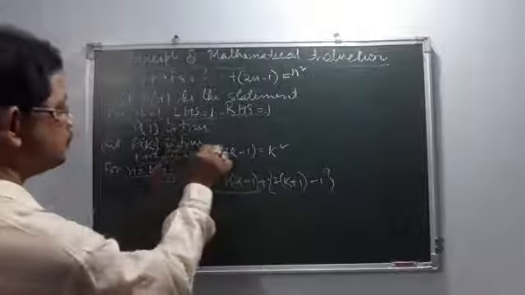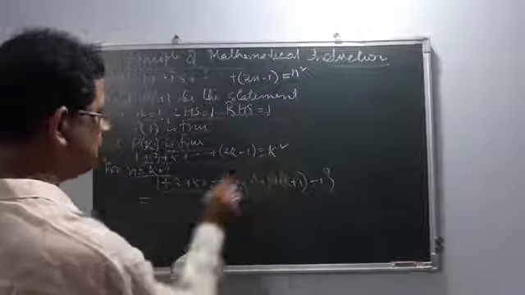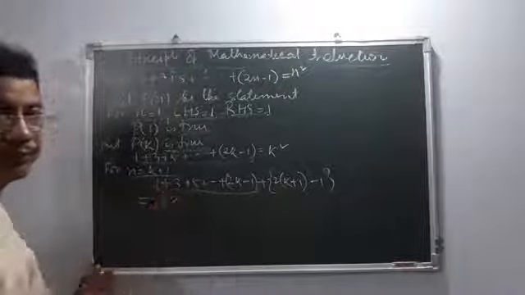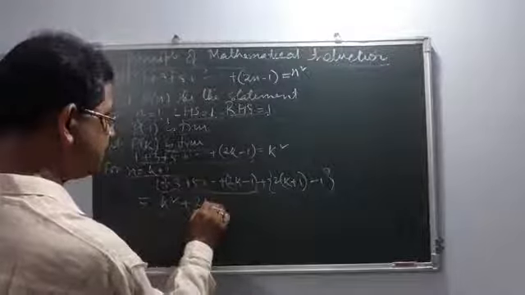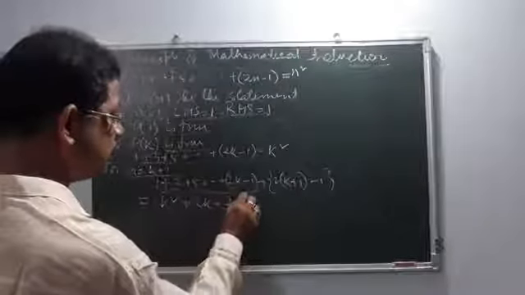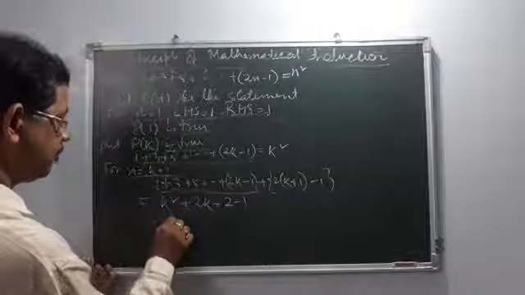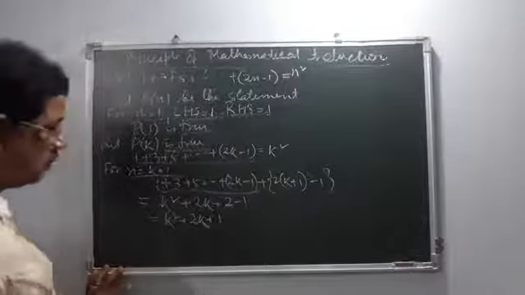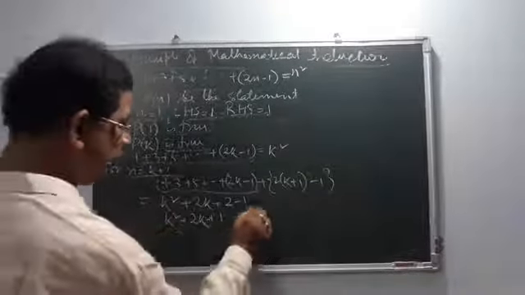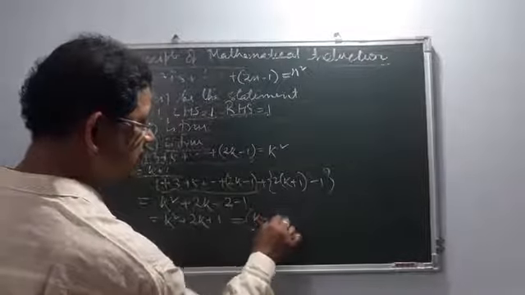As we have taken P(k) true, up to that we can write k squared. And if we open the bracket, twice k plus 2 minus 1, we get k squared plus 2k plus 1. What is this? This is (k+1) squared.